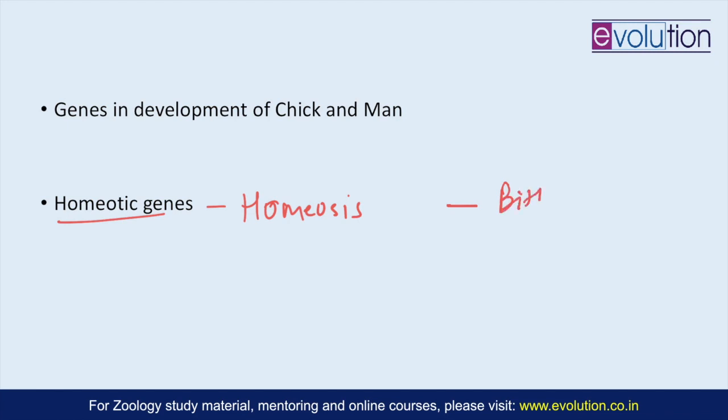One is the bithorax complex, and the other is the Antennapedia complex. So the bithorax complex was identified in a fly which was having a mutation in this gene, and that gave rise to wings in place of the halteres.